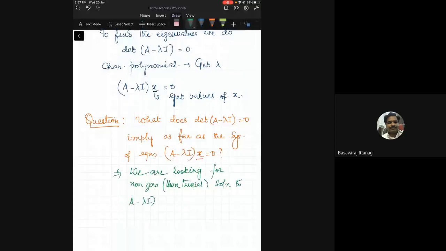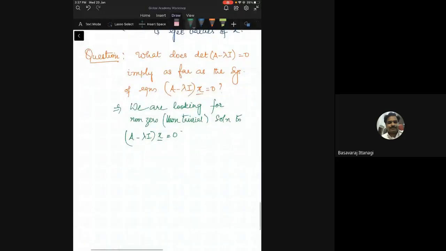This simply means I cannot have x equal to 0 to be an eigenvector. Is this clear? This implies the 0 vector can never be an eigenvector. Is that clear? The 0 vector can never be an eigenvector.